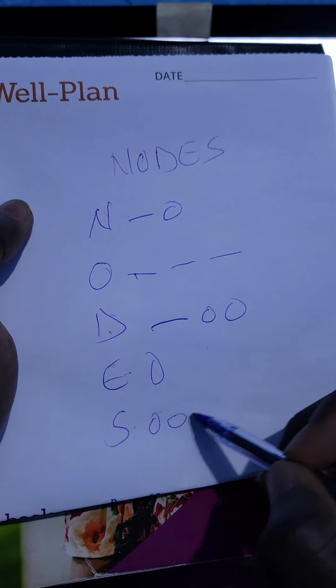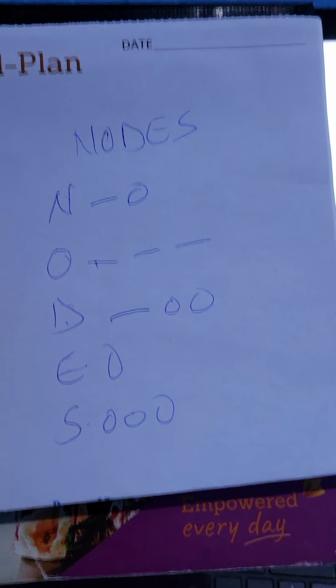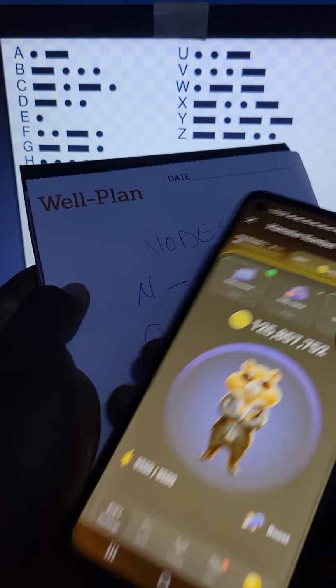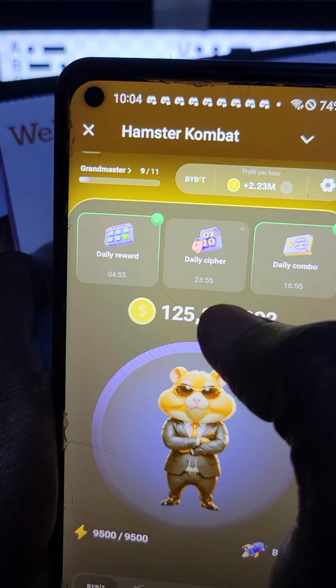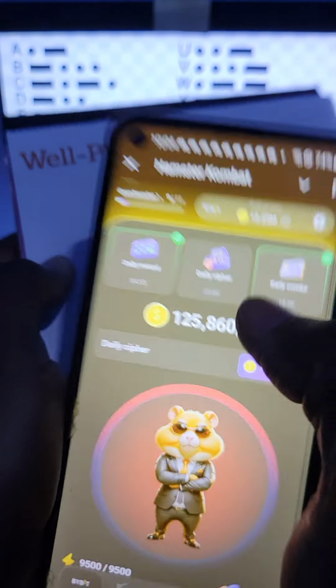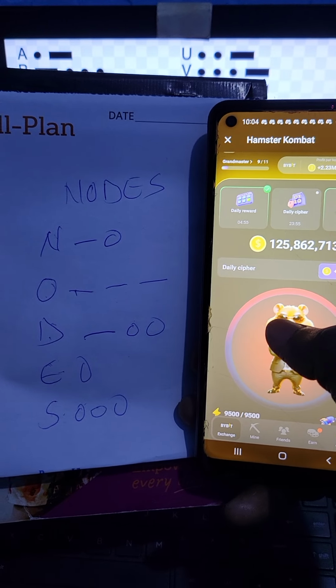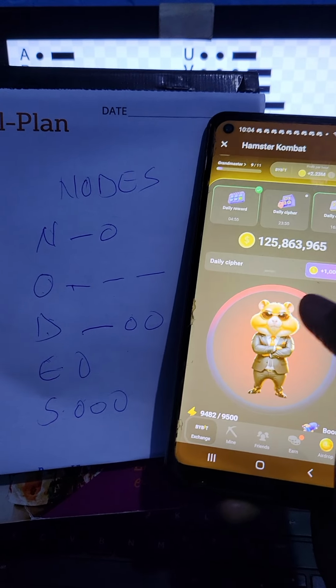S, tap. Then let us get the phone and we enter in the Morse code. As always, click here in the middle where you're seeing Daily Cipher. Click there. Then we start with N. N, it's long press, tap.